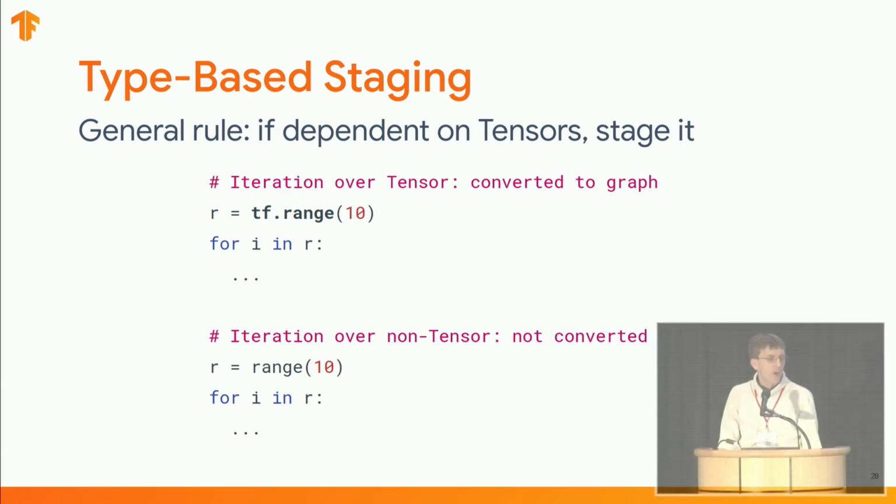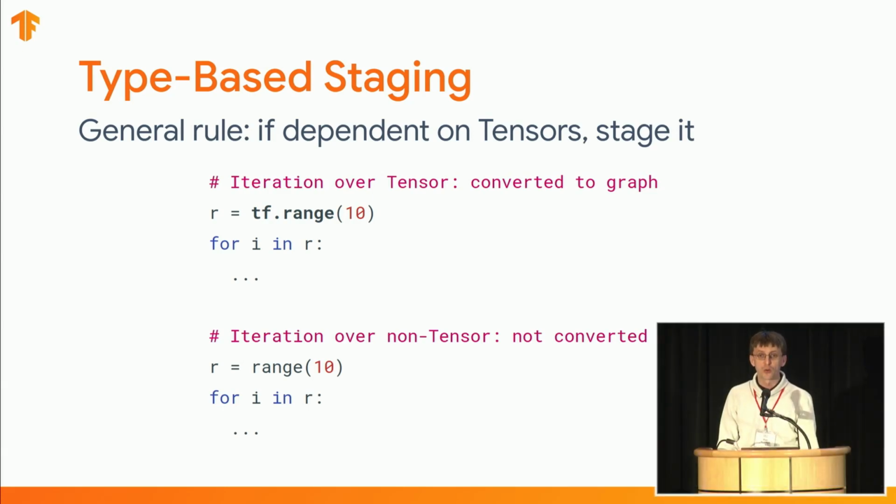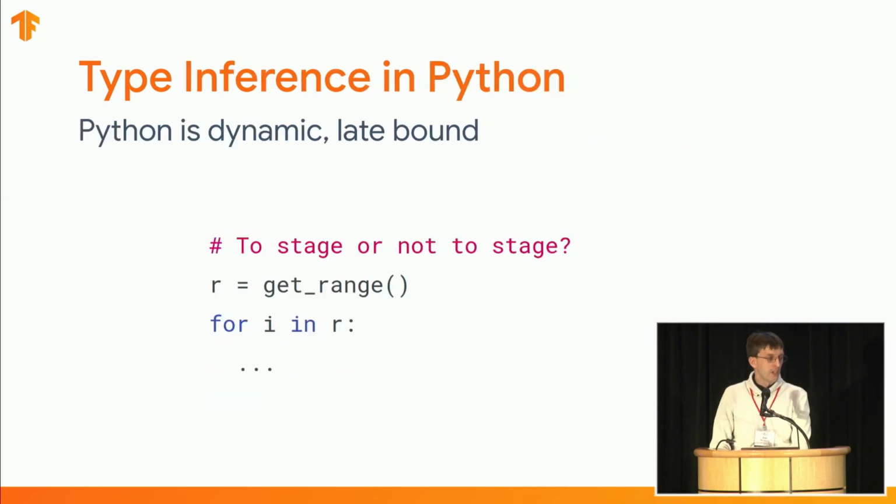Given that, we now have to make a decision when transforming code. That decision is whether to stage a particular construct or not. A reasonable heuristic, one that is also consistent with the standard operator overloading, is to do it based on the type of the operands. For example, it is reasonable to consider that a for loop should be staged if it iterates over a tensor. Our type-based dispatch follows this heuristic as well. It will create a TensorFlow op whenever the statement depends on a tensor, and otherwise it will revert to normal Python execution.